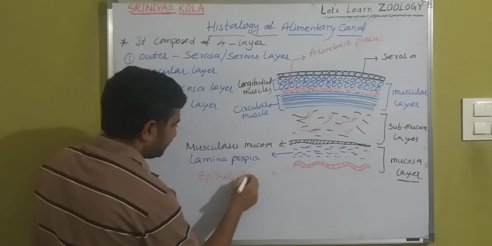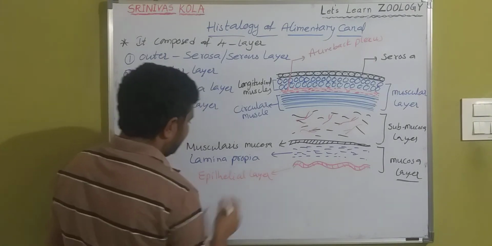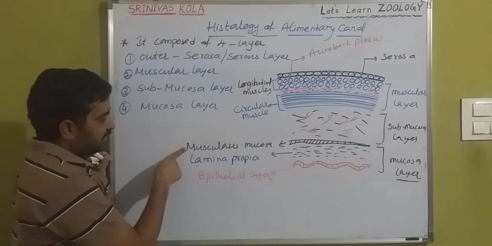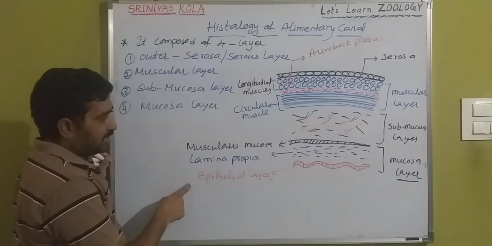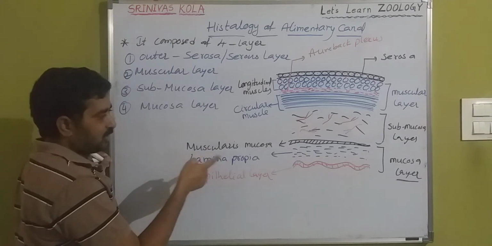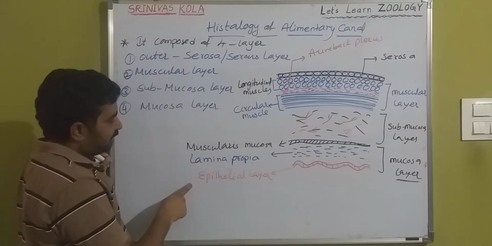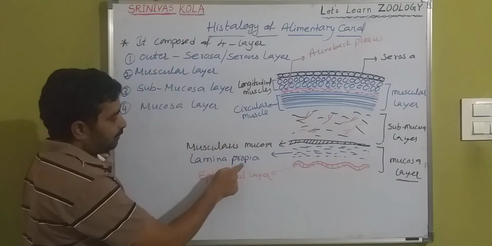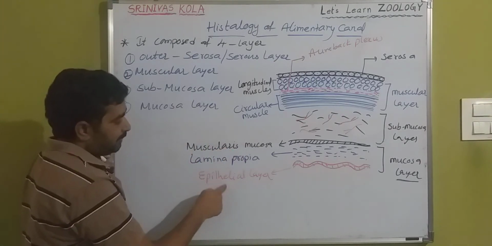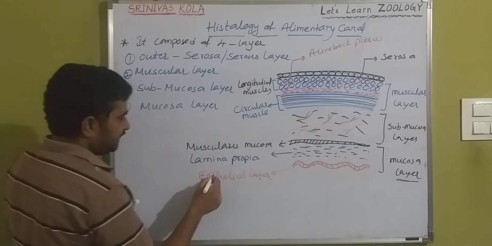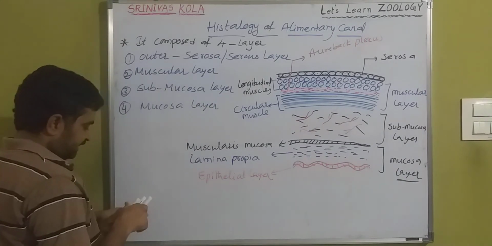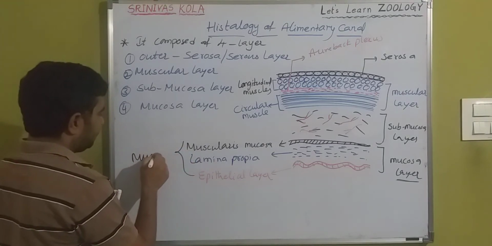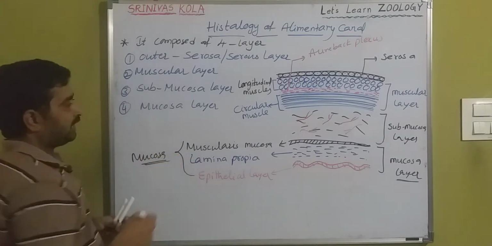So the mucosa layer includes 3 sublayers: muscularis mucosa, lamina propria, and the epithelial layer. These 3 layers are collectively called mucosa.